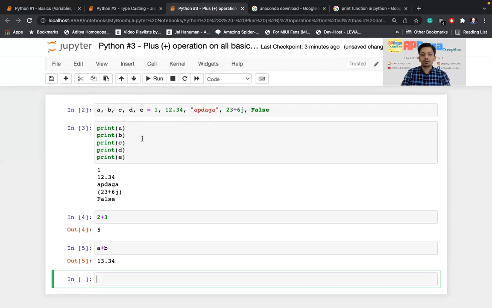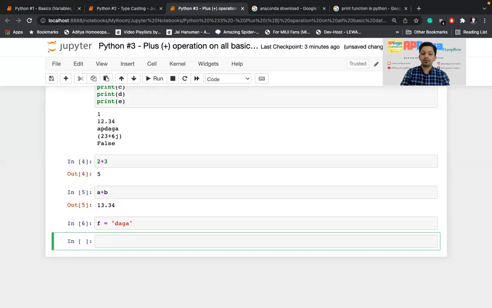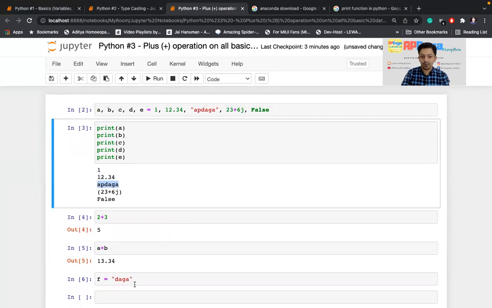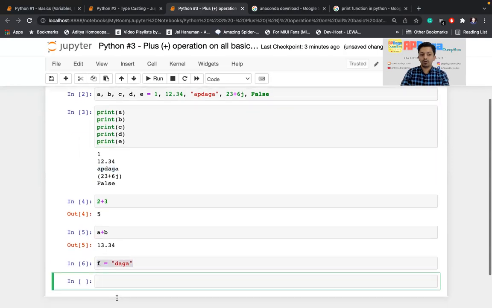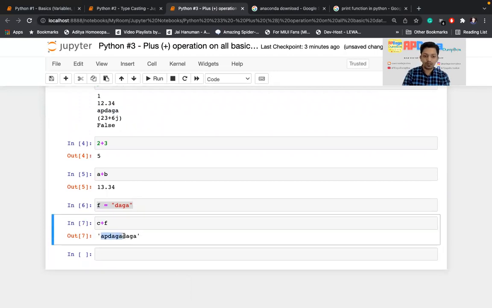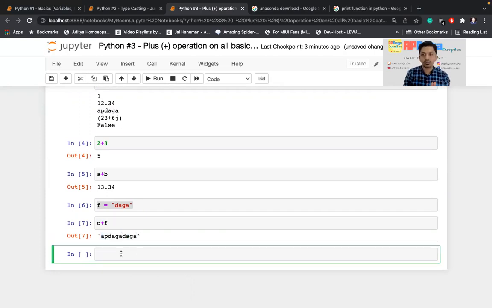Okay, now I'll show you. I'll create one more string, F. It is a string and the value is Daga. Now we have two variables, C is AP Daga and F is Daga. So now check what if I do C plus F. What it did, it just concatenated the two strings. First one was AP Daga and then the Daga. It is concatenated, right? So if you use plus operation on two strings, it is going to concatenate.